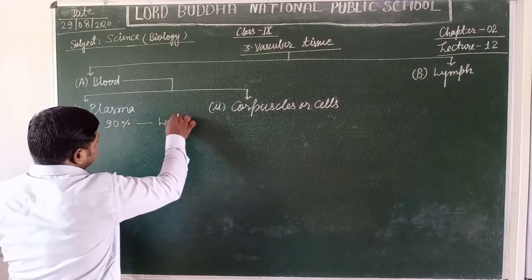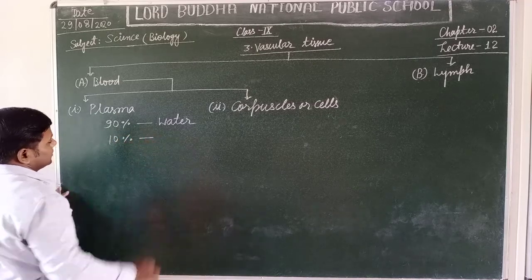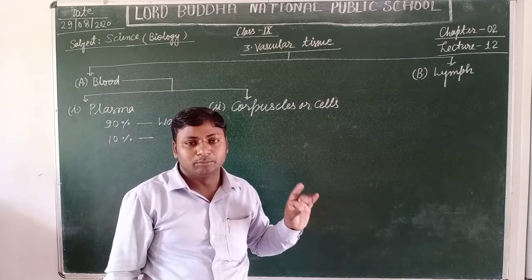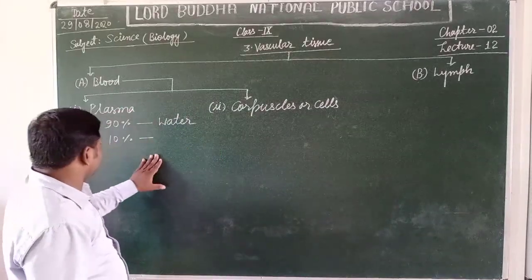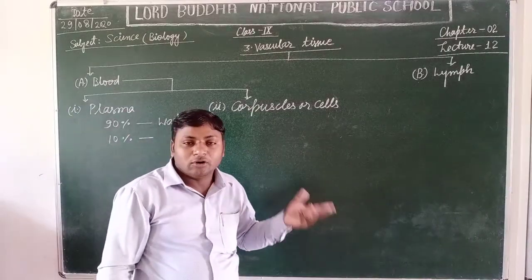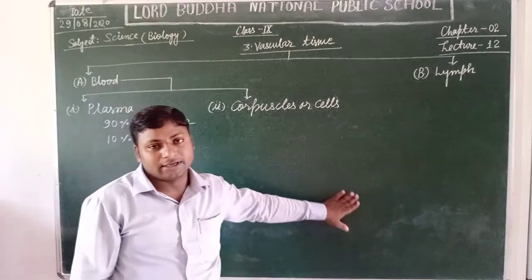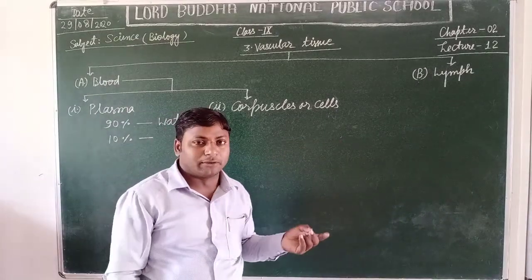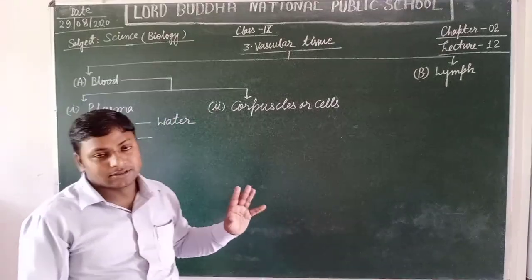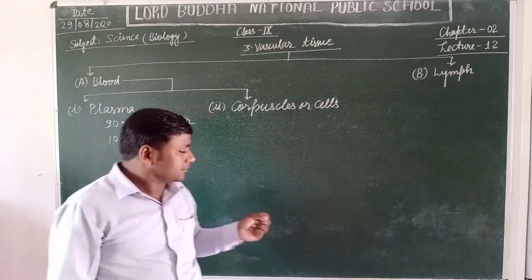It contains about 90% water, and the remaining 10% contains organic substances like carbohydrate, fat, lipid, protein, as well as inorganic substances like oxygen and carbon dioxide, and some micro essential nutrients or elements such as magnesium ion, calcium ion, sodium ion, chloride ion, etc.